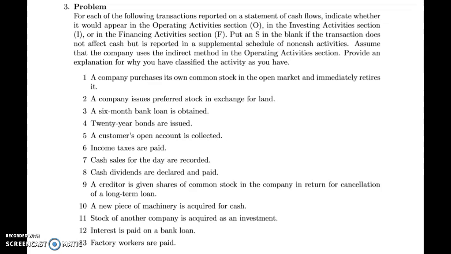Number 12, interest is paid on a bank loan. This is an operating activity, since you can think of it as just paying one installment on the bank loan, it's more of a day-to-day activity. Number 13, factory workers are paid. And since workers are usually paid weekly or bi-weekly, it is a day-to-day occurrence and therefore an operating activity.